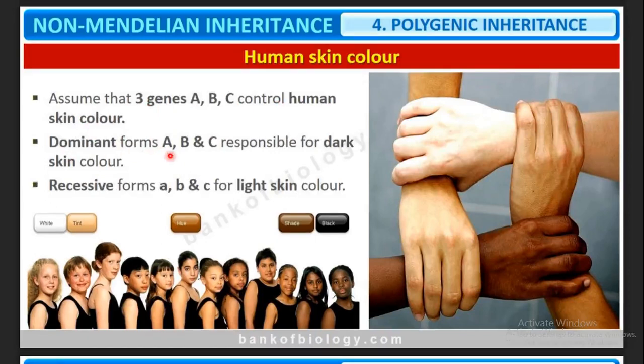If all 3 are capital A, B and C, the skin color will be dark. And if all 3 are lowercase, small a, small b, small c, it is recessive and the skin color will be light. Got it? If all are capital, dominant, the skin color is dark, and if all 3 genes are lowercase or recessive, the skin color will be in a lighter tone.